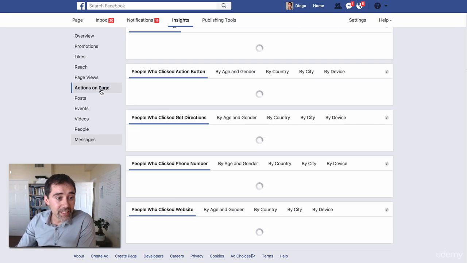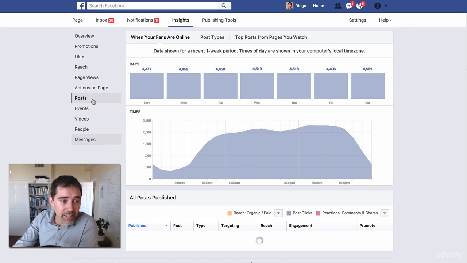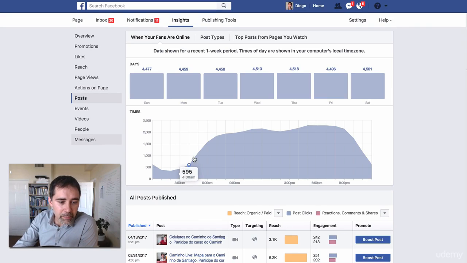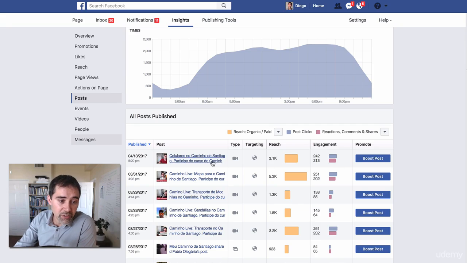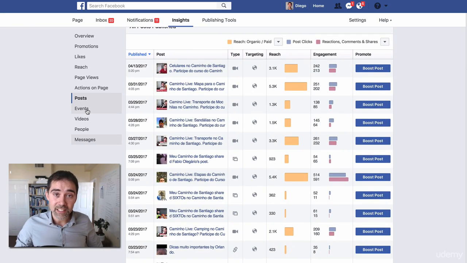Okay. Next is actions on page. How many actions you have on the posts. Here we have all the posts that we have, and the time of the day when they are more engaged. You see here, 6 a.m., 9 a.m., 3 p.m., and around 6 and 7 p.m. is when we have the most engagement. And here you can see the post, and if you click, you can see all the details, all the statistics that we talked about in the prior videos.